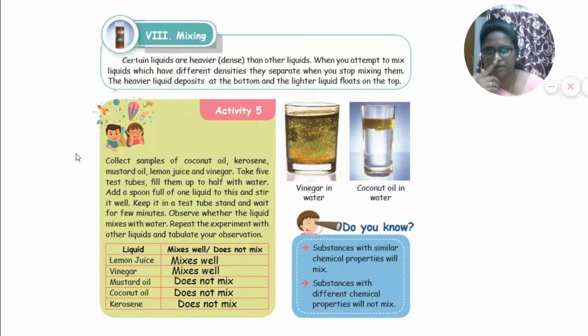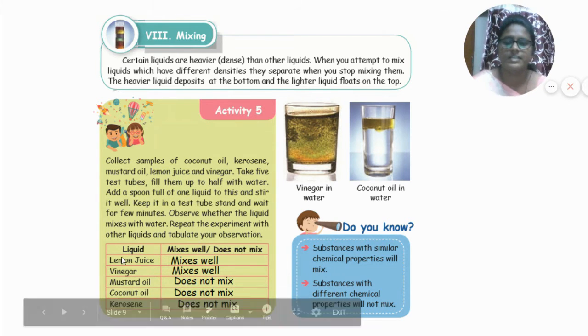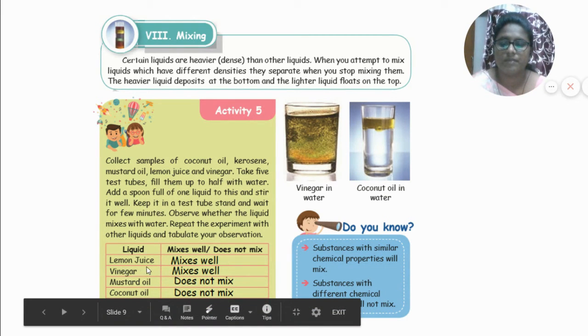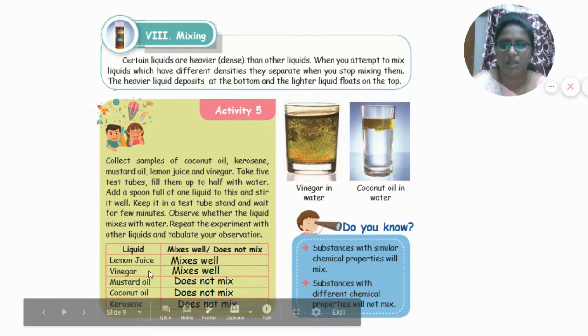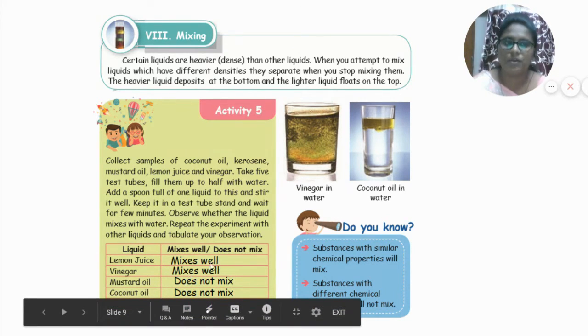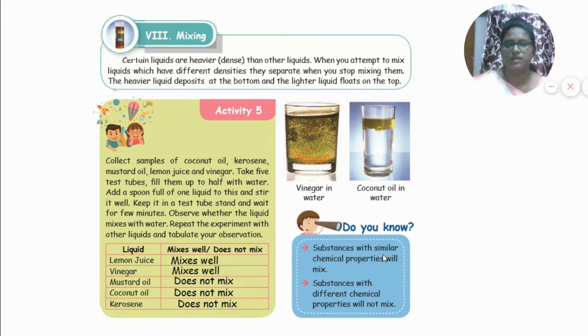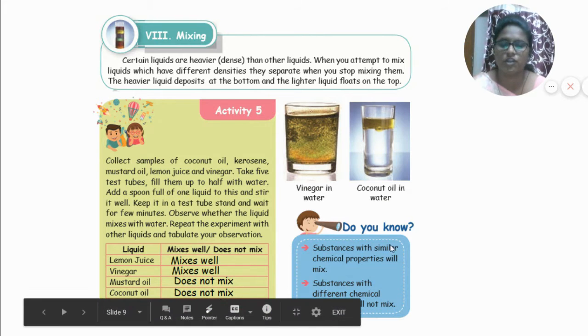See here, they are doing this. Collect samples of coconut oil, kerosene, mustard oil, lemon juice and vinegar. Okay, they are using coconut oil, kerosene, mustard oil, lemon juice and vinegar. See here, lemon juice will mix thoroughly with the other liquids. Then vinegar mixes well, because the lemon juice and vinegar will look like water only. Then mustard oil and coconut oil.